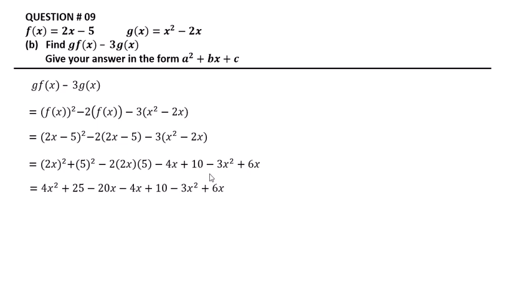After simplification we get 4x² + 25 − 20x − 4x + 10 − 3x² + 6x. So after simplification we get x² − 18x + 35.